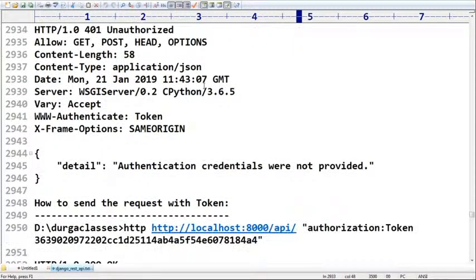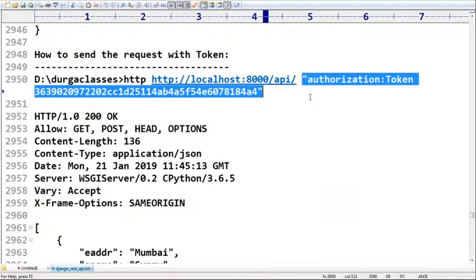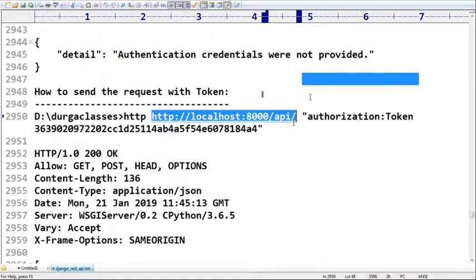How can you pass the token, sir? Authorization: Token followed by the token. This is the thing you people should be aware of, right? Once I pass the token, only then do I get the response. Clear for all, right? So to access this endpoint, compulsorily we require to pass the token or not? Yes, we require to pass the token. So this type of authentication is called token based authentication. But how will the token be generated? By using the auth token application, token generation and validation, everything is going to happen, sir. Remember this one.